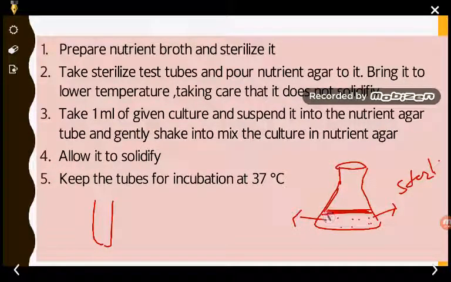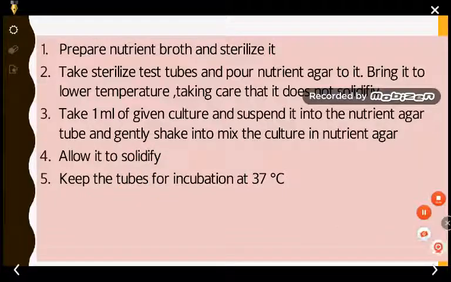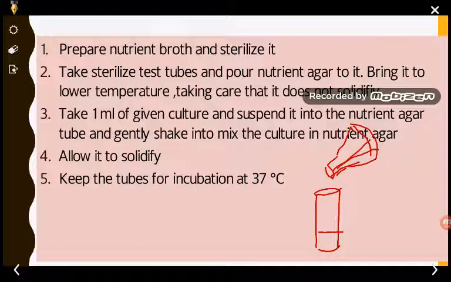We pour the nutrient agar into the test tube and bring it to a lower temperature, then cool it. So we have to pour this agar which is in the liquid medium.